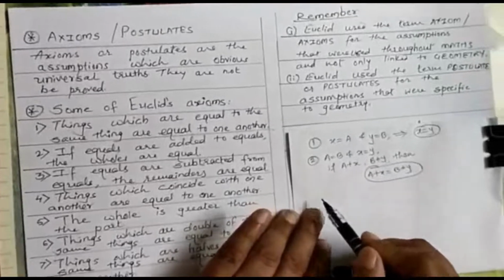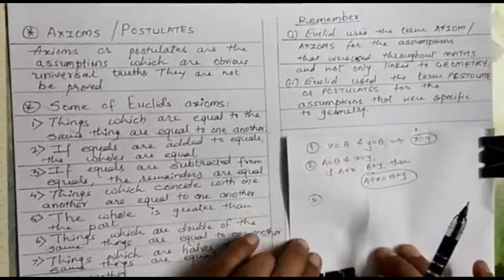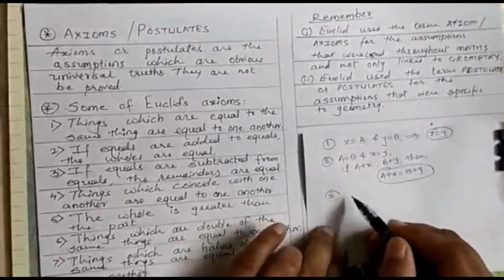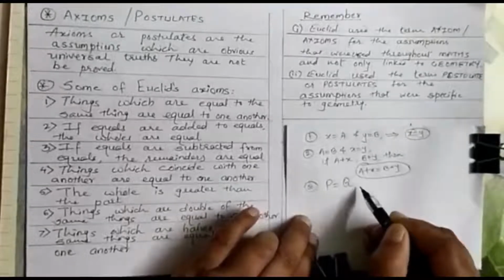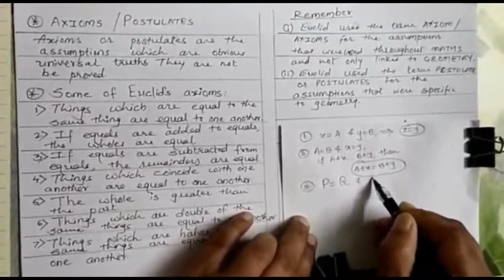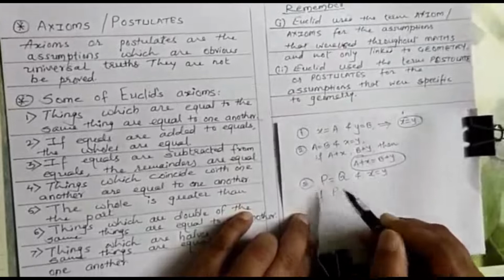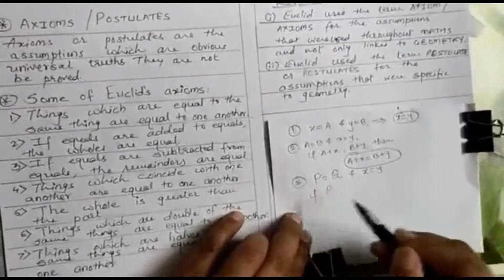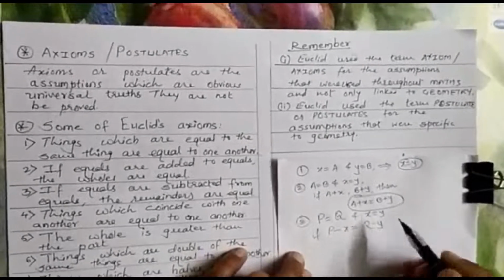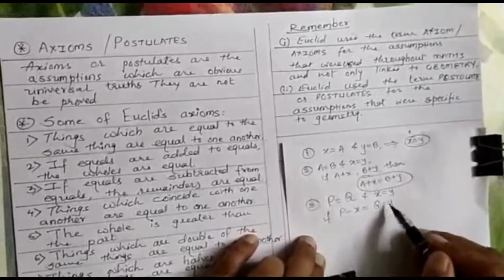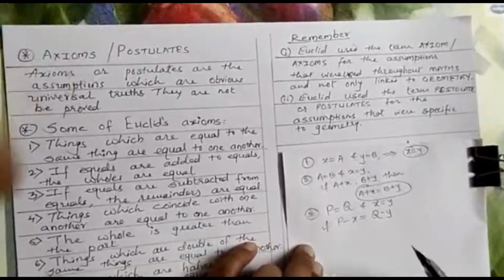Let us see the third one. If equals are subtracted from equals, the remainders are equal. So suppose p is equal to q and x is equal to y. If I subtract, consider p is greater than x and q is greater than y. So p minus x is also equal to q minus y. What are p minus x and q minus y? They are called remainders. So if equals are subtracted from equals, the remainders are equal.